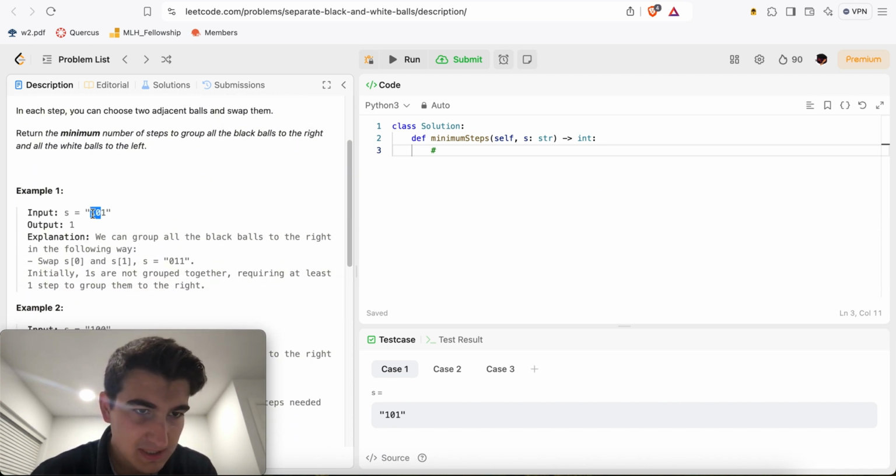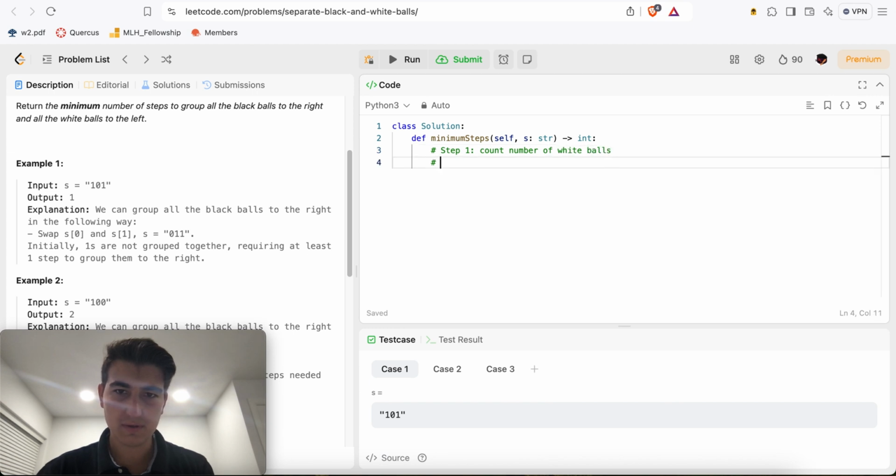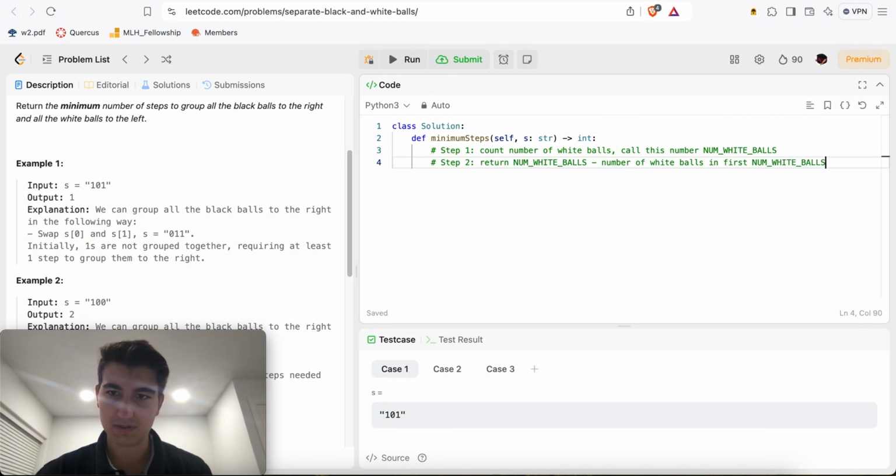So here the answer would be 1 because you need to put the 0 to the left. Essentially, we can do this as step 1, count the number of white balls, and call this number num white balls. Step 2, return num white balls minus the number of white balls in the first num white balls slots.